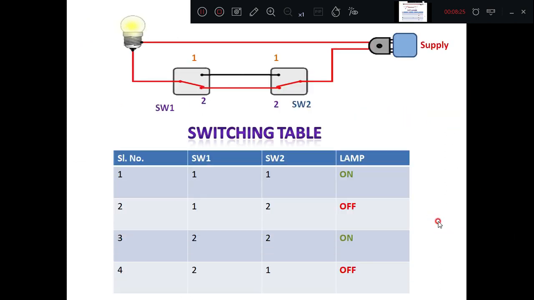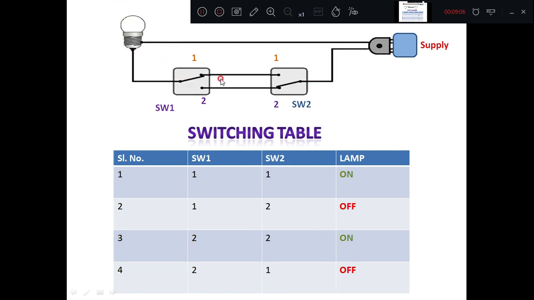The switching table with the emission picture, you can observe keenly here. Once again, for the different positions, the bulb will be in the on or off position. Let me show you the first one. Now for 1 1, it glows. Then 1 2, it is off, 2 2 it glows, and 2 1 off. Once again it is 1 1. You can observe the figure, the sequential diagram. Based on that, 1 1 is on, 1 2 is off, 2 2 is on, and 2 1 is off.